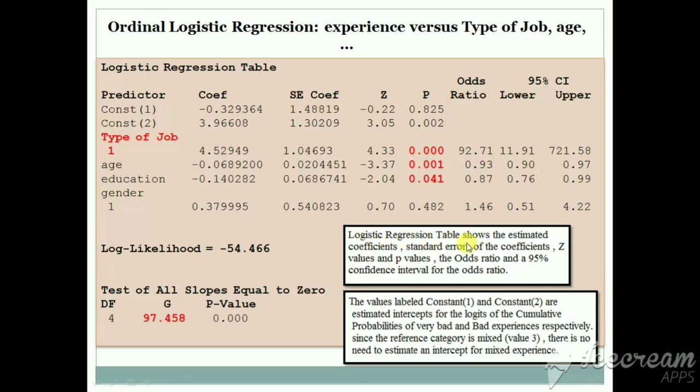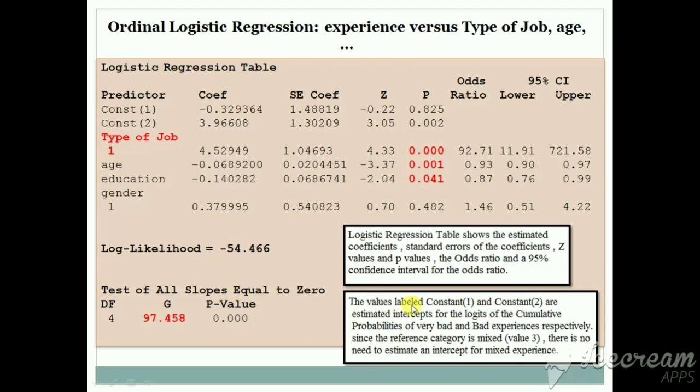The logistic regression table shows the estimated coefficients, the standard error, the z statistic, the probability value of the z statistic, the odds ratio, the 95% confidence interval, the log likelihood, and other results also.